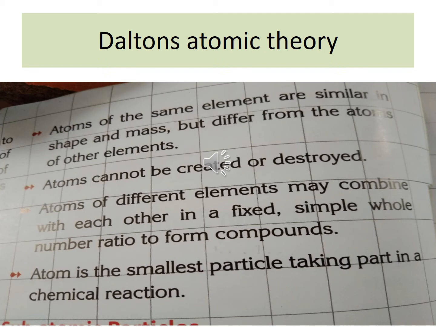Second one, atoms of the same elements are similar in shape and mass, but they differ from the atoms of other elements. Listen children, the same element atoms are similar. Their shape is similar and mass also is similar. But one atom is different from the atom of another element. If it is the same element atom, that is similar. If it is another element atom, that is different.